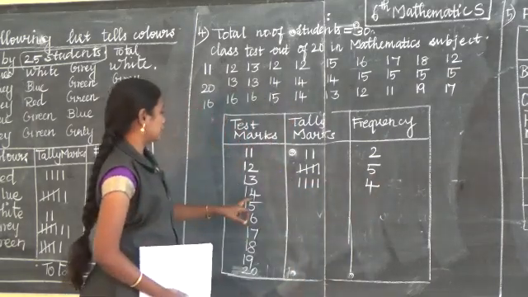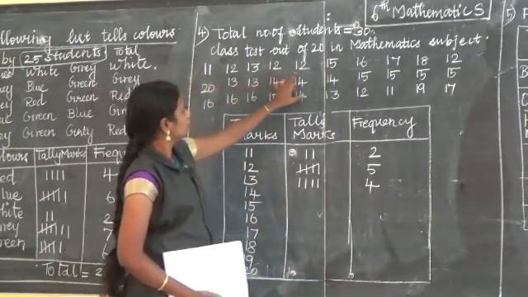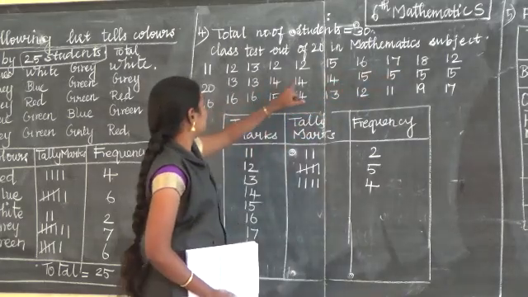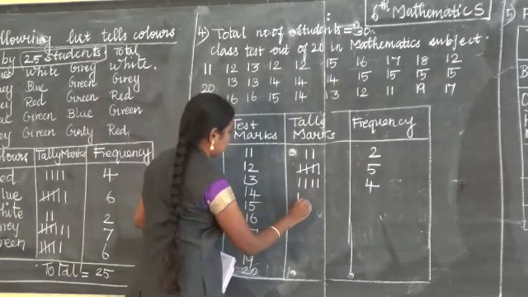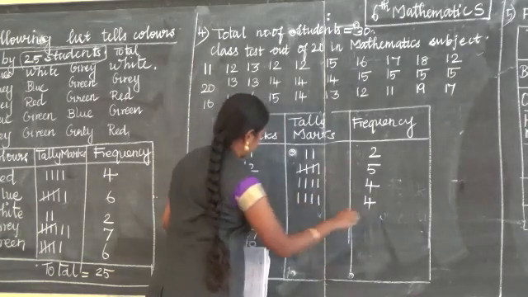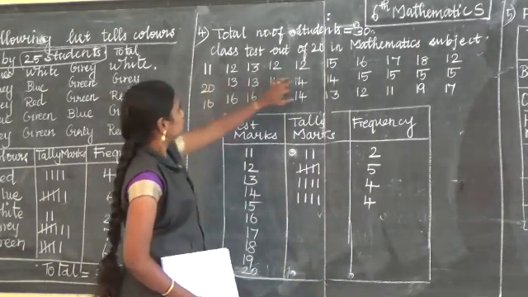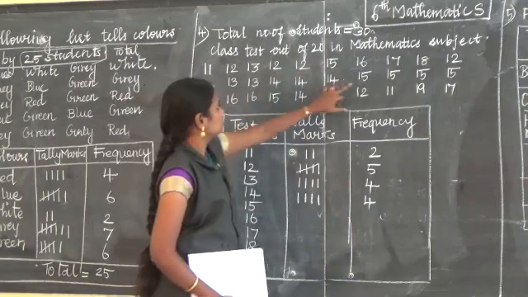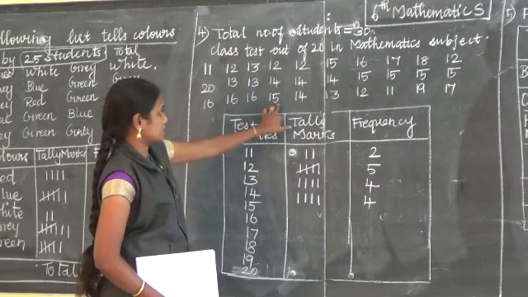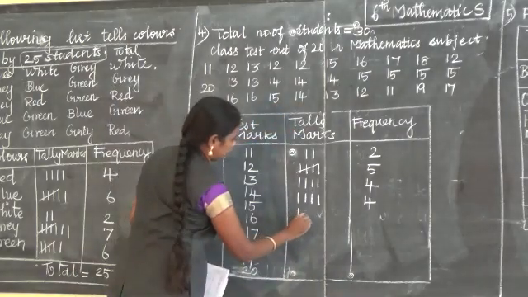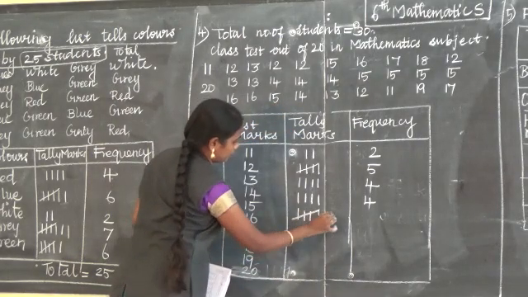Next to 14. 1, 2, 3, 4 times. Next to 15. 1, 2, 3, 4, 5, 6. Fifth one, 6.